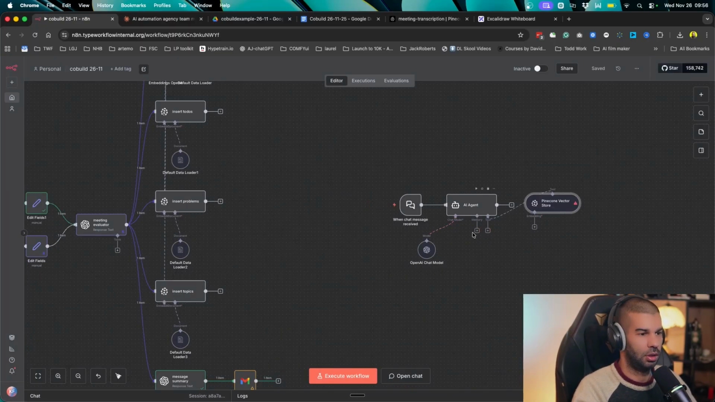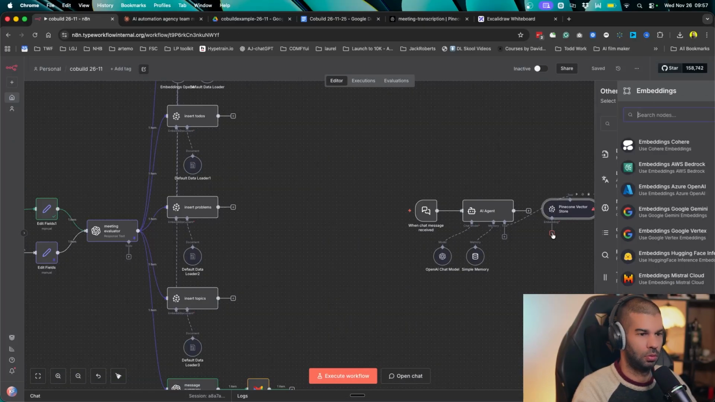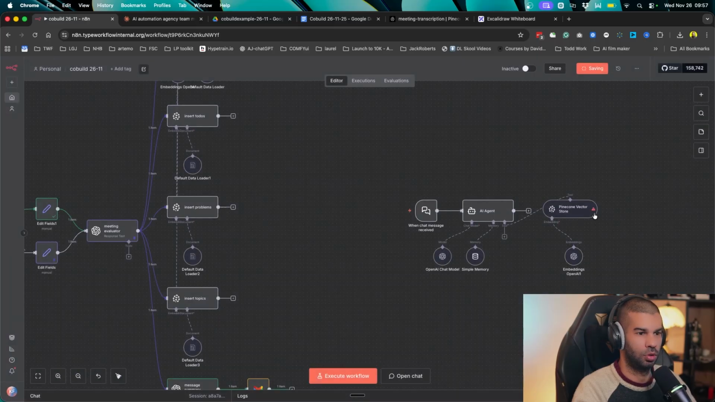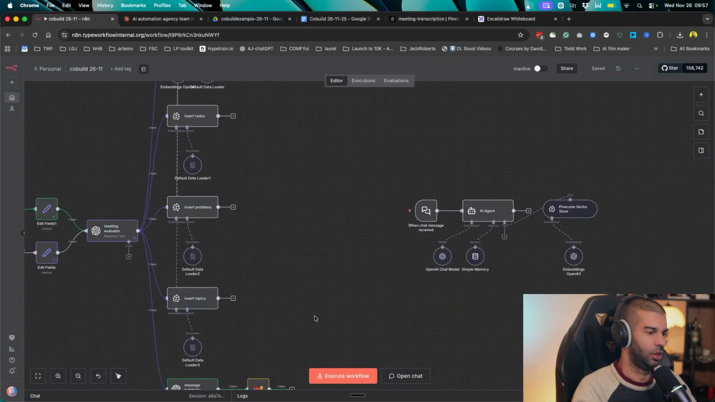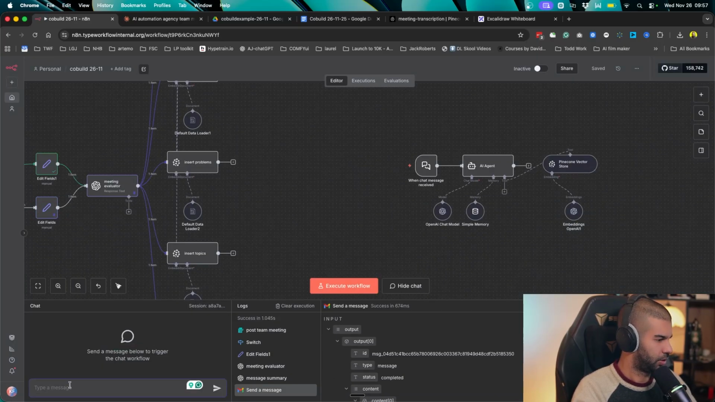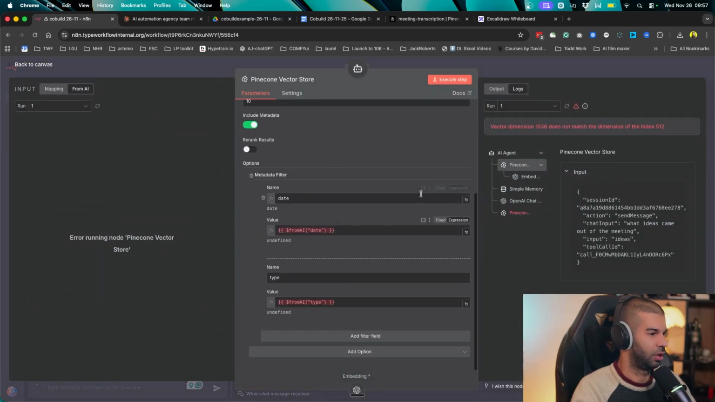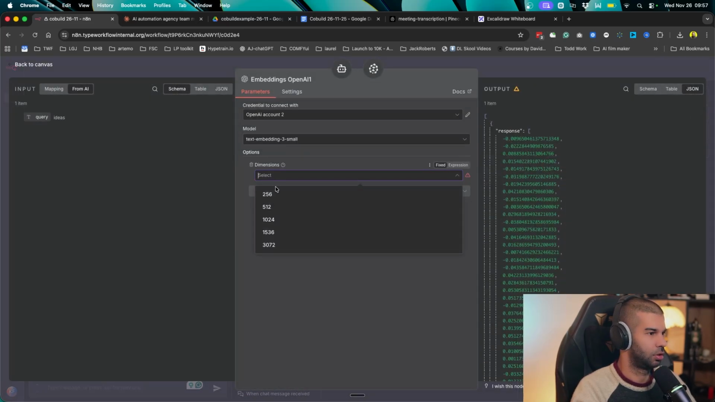So now we can also add memory if we wanted to. Let's use simple memory here. We need to add embeddings. So let's use OpenAI embedding three small, that's fine. And here we're saying retrieve what was said in meetings. I think we did test this out. So if I go here, they say what ideas came out of the meeting. Hit enter. All right, we have a different dimension. So we need 512. Let me remember embeddings, dimensions 512.